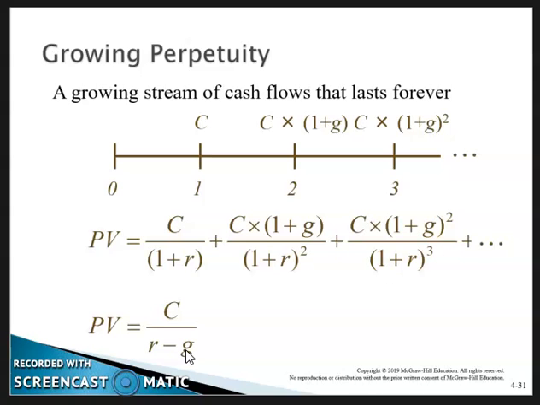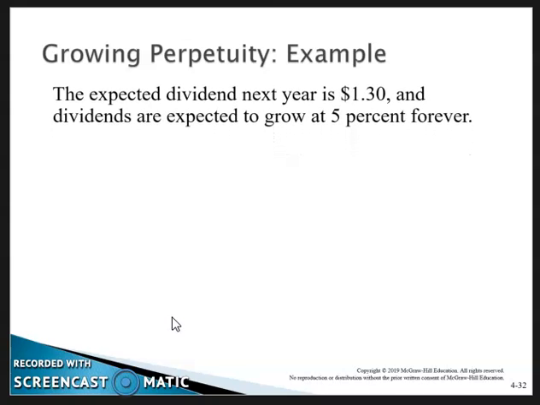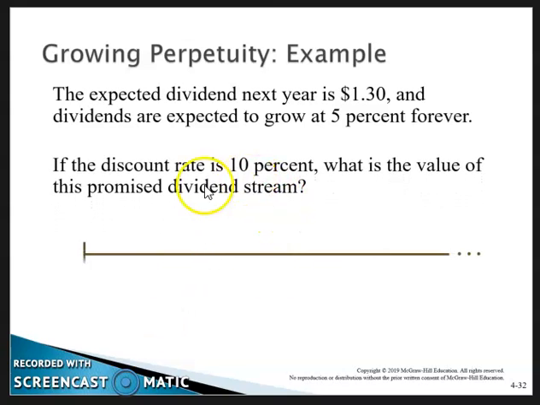So it's very important to remember that in order to calculate a present value in the current period, we need a cash flow from the next period, or period one. Growing perpetuity example: we've got a dividend expected of $1.30 next year, and it's expected to grow at 5% forever, with a 10% discount rate.